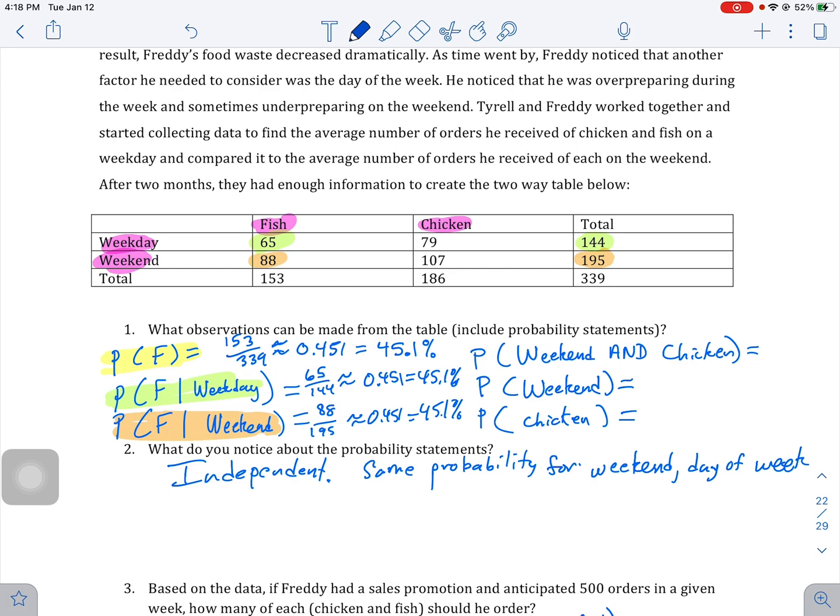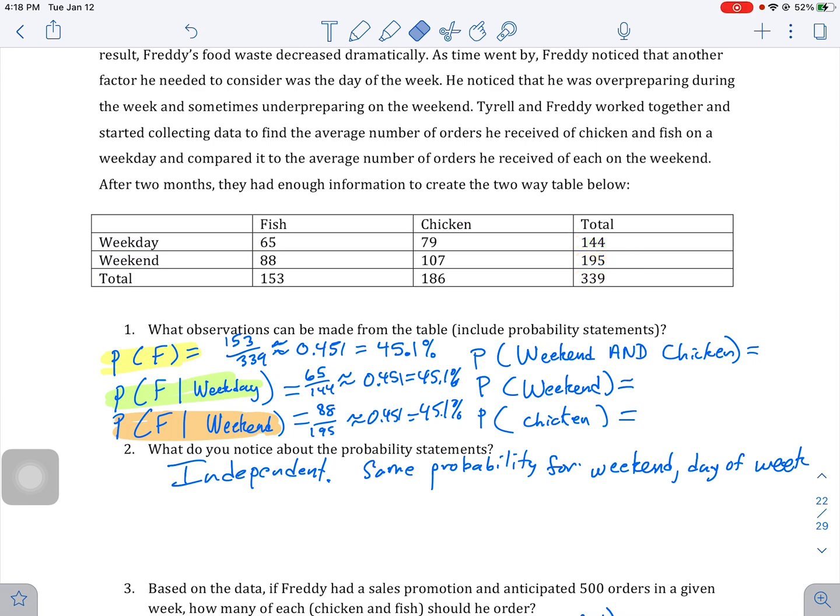It's just going to be people's preference. So when you're ordering, your order should be the same in terms of fish versus chicken, the same ratio each day.